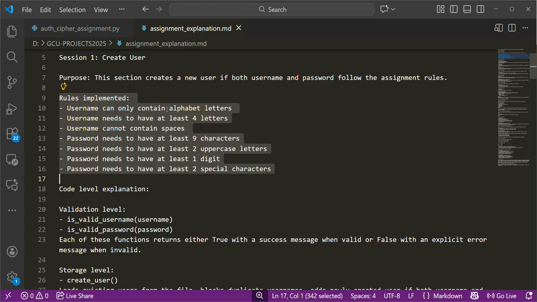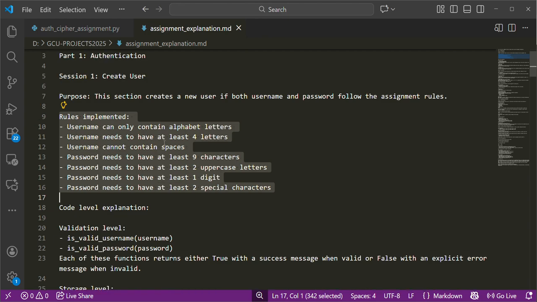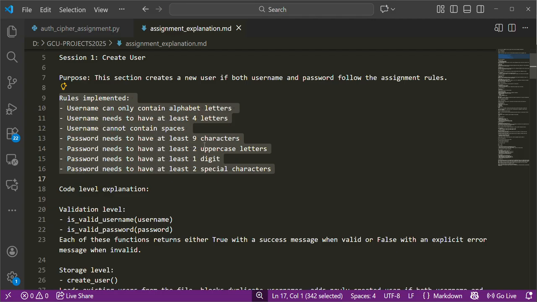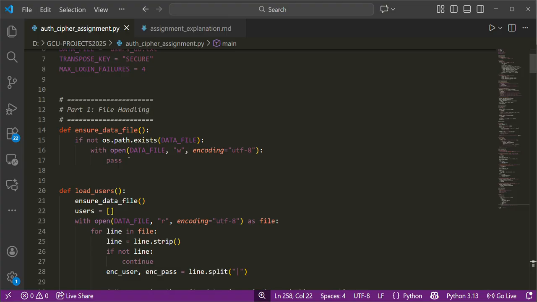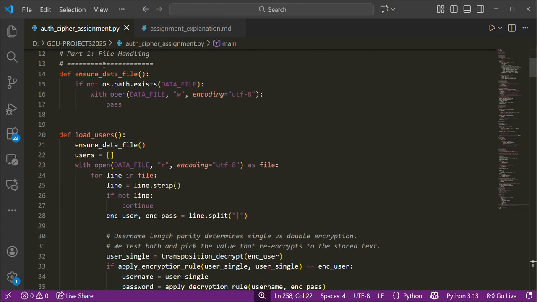The username must contain only letters, have at least four letters, and cannot contain any space. For the password, I also define a rule that it must have a certain number of characters, and I define the conditions at the code level. I have a validation function for the password and the username, so we can see all this in the code.